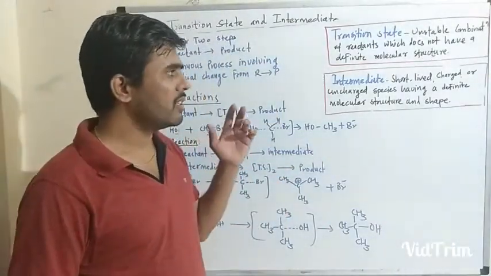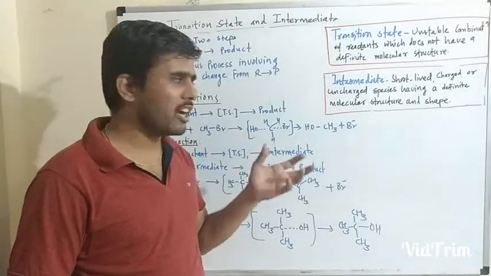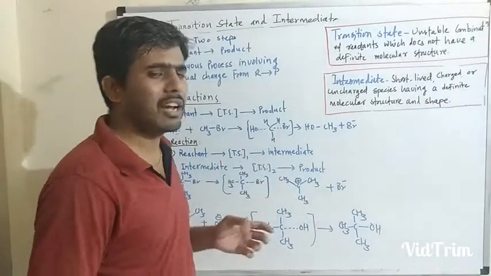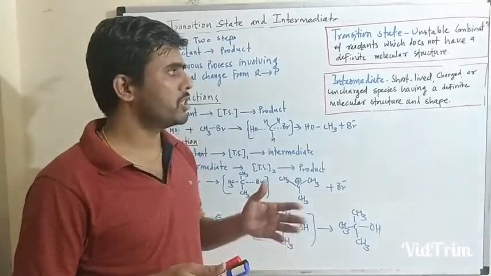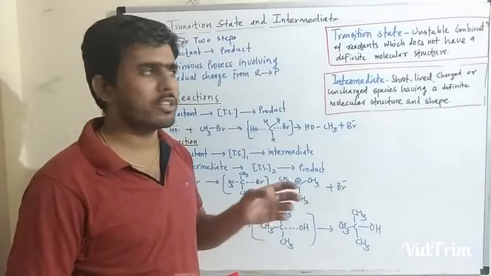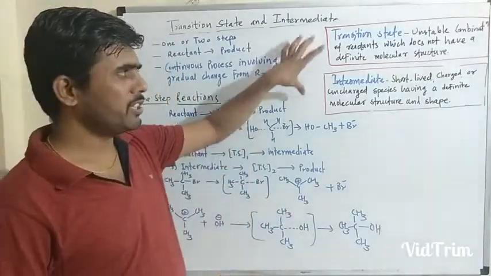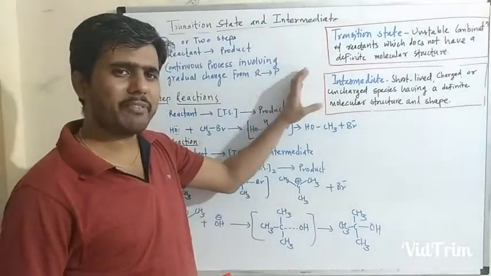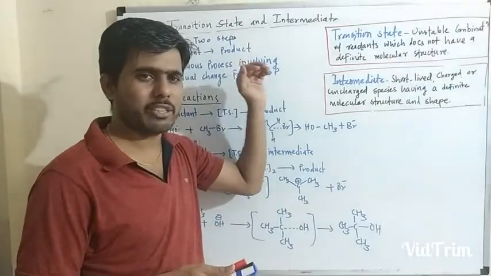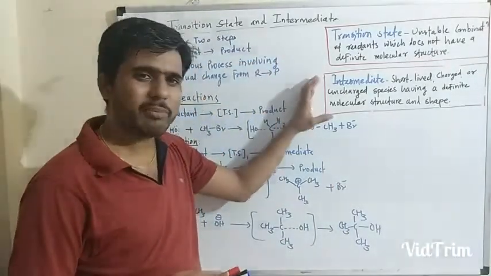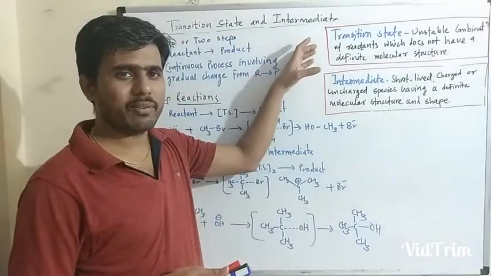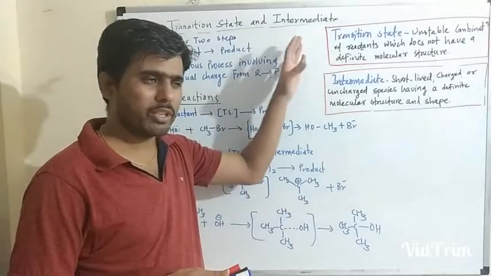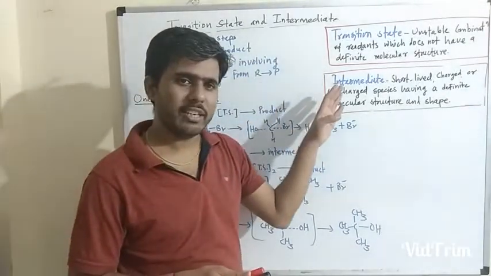Intermediates are short-lived charged or uncharged species having a definite molecular structure and shape, while transition states are unstable combinations of reactants which do not have a definite molecular shape and structure. So the basic difference between these two terms is that this one has a definite shape and this one does not have a definite shape. It means one is a stable one and the other is an unstable one. It requires high energy, while the other is a lower energy species. So this is the basic difference between the transition state and the intermediate.